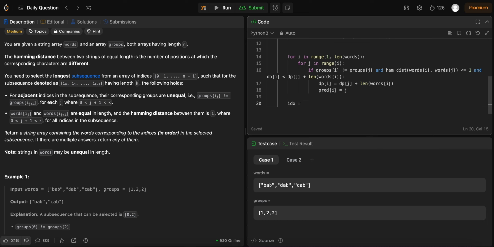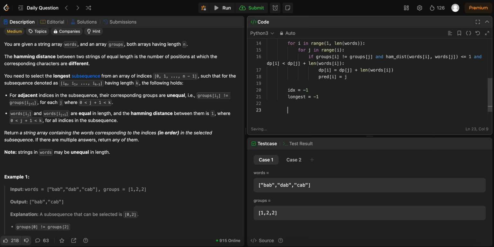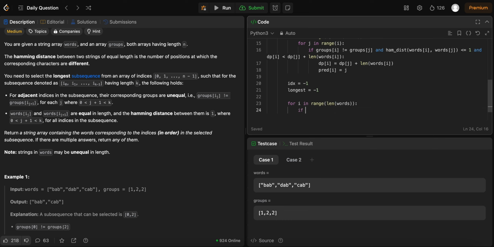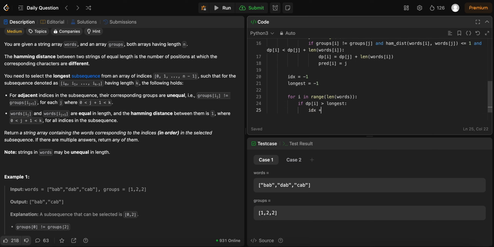So after all these, we want to find the longest subsequence now. So we have index, and then longest. Let's just set it as -1. So now for I in range length of words, if dpi is larger than longest, well, we want to, wait, not increment.